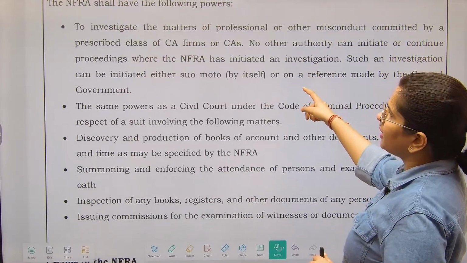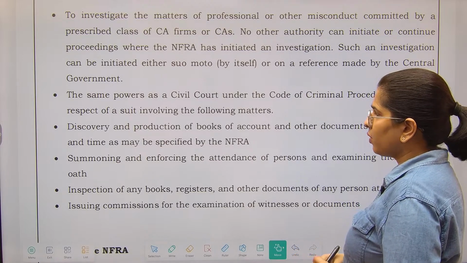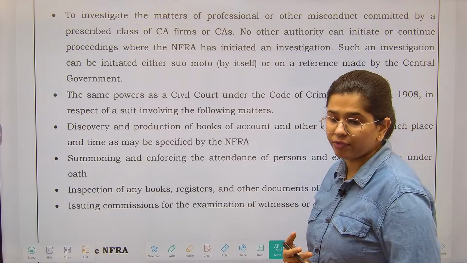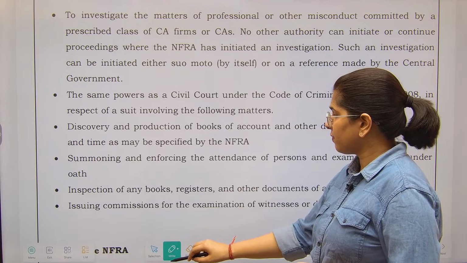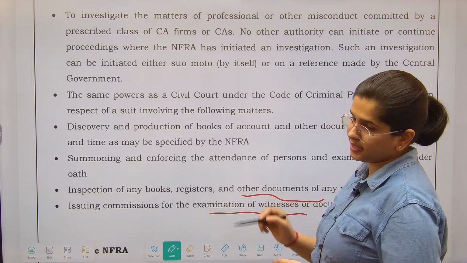Powers of NFRA: they can investigate the CA firms. They have the same powers as civil courts. They can summon attendance. They can ask for discovery of the books of accounts, right? They can ask for it. They can inspect any books of accounts. They can issue commissions for the examination of witnesses, etc.